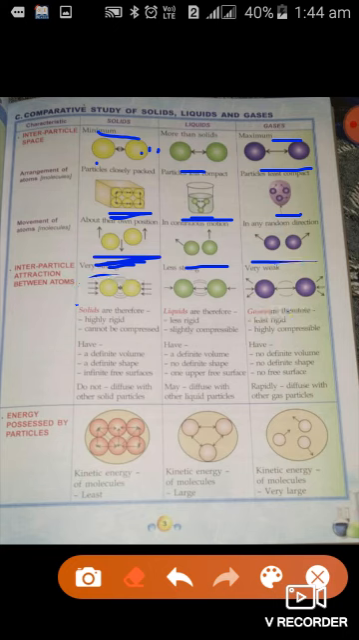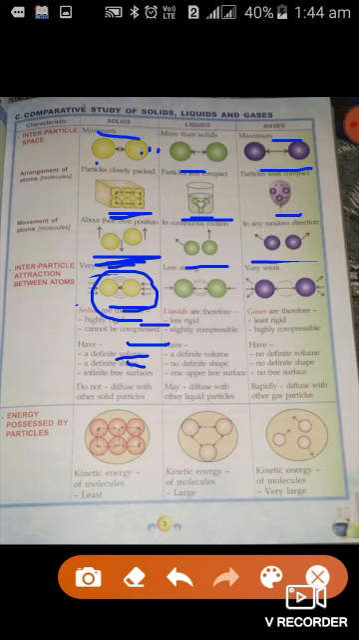In case of solid, solids are therefore highly rigid. Why? Because of more attractive force, they cannot be compressed. Why? Because they already have a strong force of attraction and no space between them, so they cannot be compressed, they cannot be pushed, their volume cannot be decreased, even their volume cannot be increased. So therefore they have definite volume, they have definite shape also.